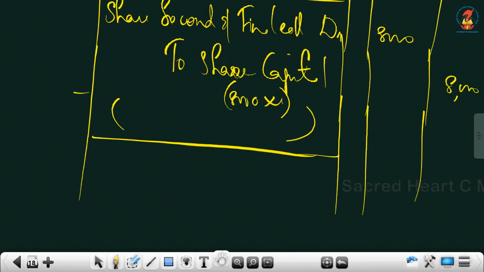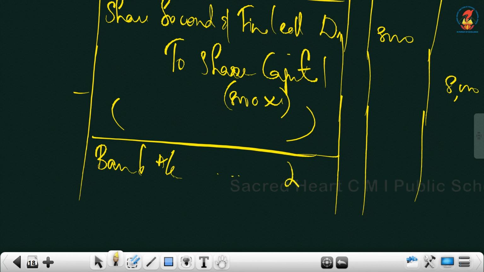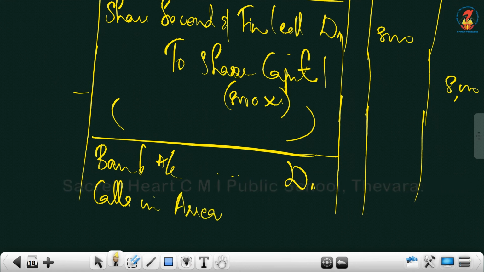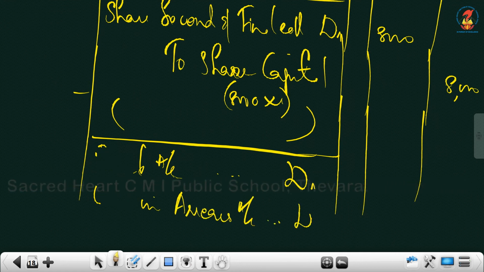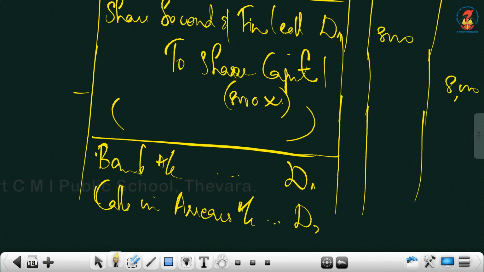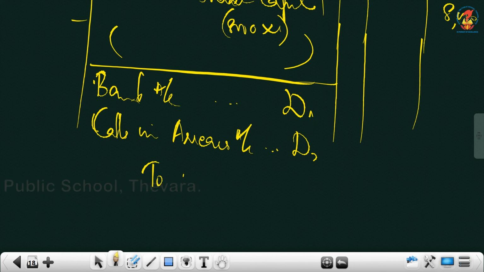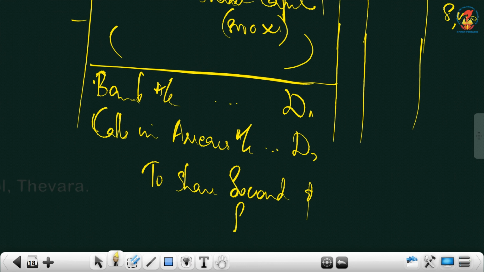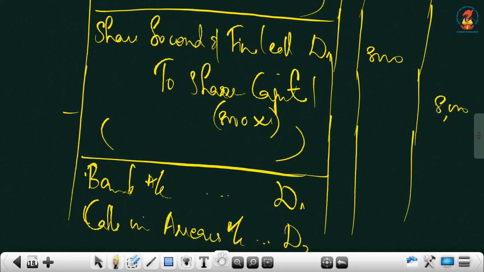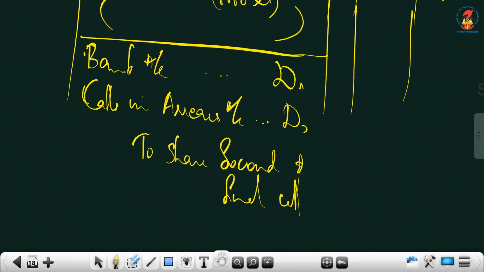That is bank account debtor, calls in arrears account debtor to share second and final call. Second and final call you just take from the previous entry, that is rupees 8,000.